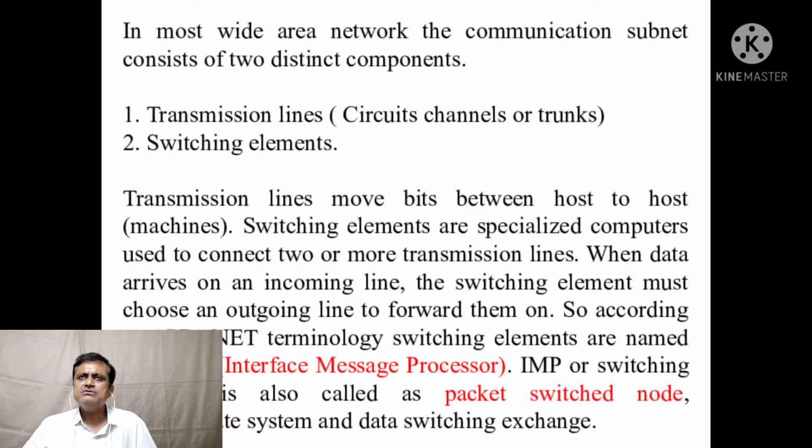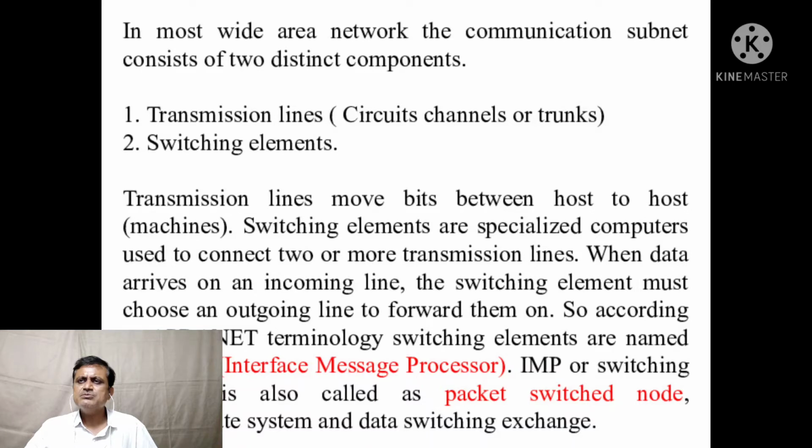Now in most wide area networks, the communication subnet consists of two distinct components, that is transmission lines, that is circuit channels or trunks, and number two, switching elements. The transmission lines move bits between host to host, machine to machine.